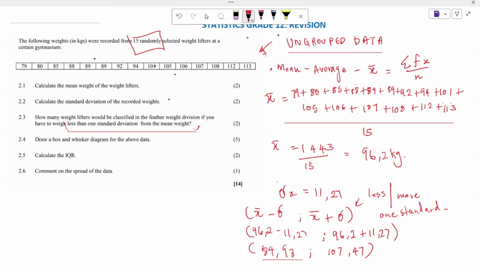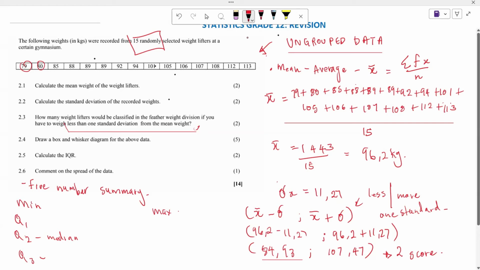And how many of the terms then are you going to have here? I think now you're going to realize that the terms that are less than that are going to be 80, right? And then it's going to be 79 altogether, right? So you are going to have two scores which are less than the standard deviation.